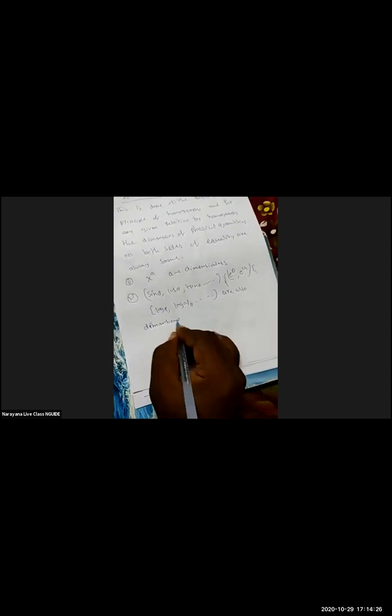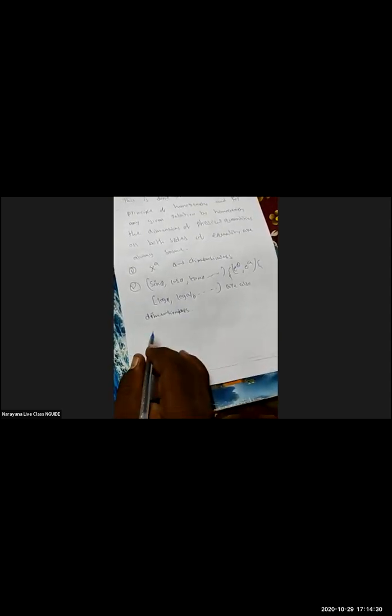Also remember, very first one: powers are always dimensionless. For example, in x power a, the a is dimensionless. And second one: all trigonometric ratios, that means sin theta, cos theta, tan theta, and exponential values like e power theta, e power a, and logarithmic values like log x, log a by b, are also dimensionless. You should remember this.